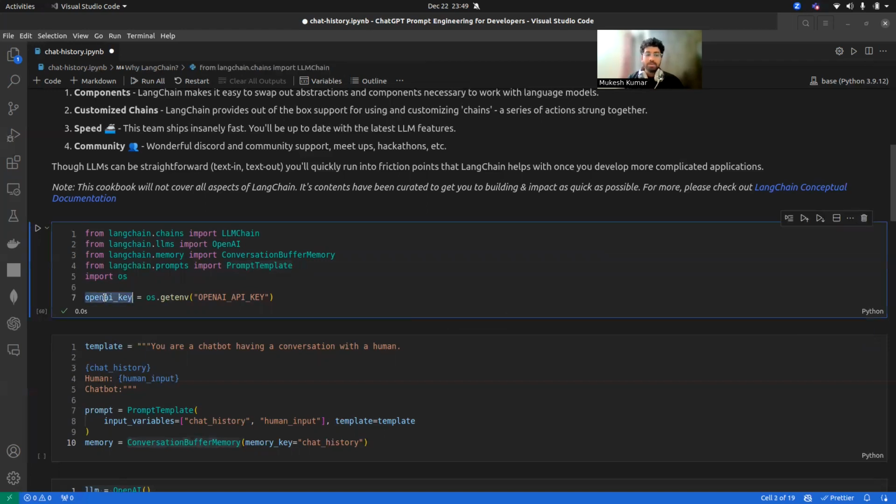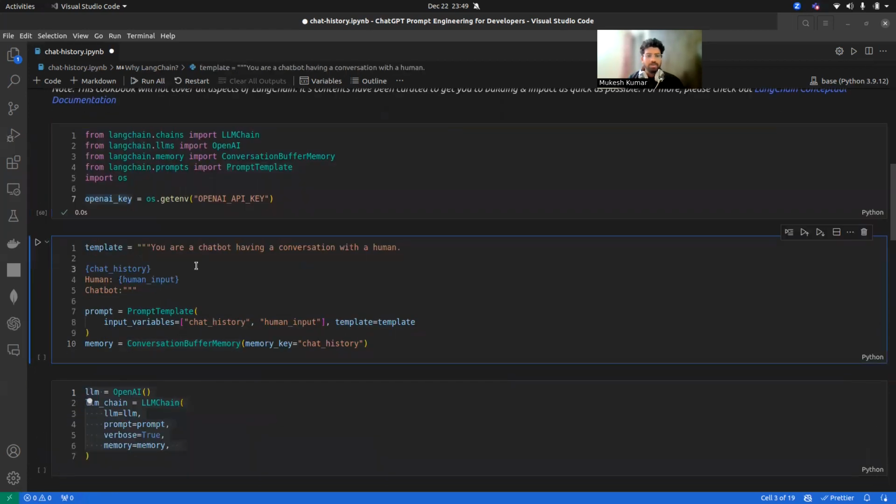And for the OpenAI key, you can put your OpenAI key in your environment variable, so from there I am fetching it. Okay. So now I have written some template, so let's go through it first. Template: you are a chatbot having a conversation with a human. This is the normal prompt that I have written here as a template. Like you are a chatbot and you have to do a conversation with a human. I am passing the chat history also, and this is the human input, and the response I will get from the chatbot. So this is the prompt template.